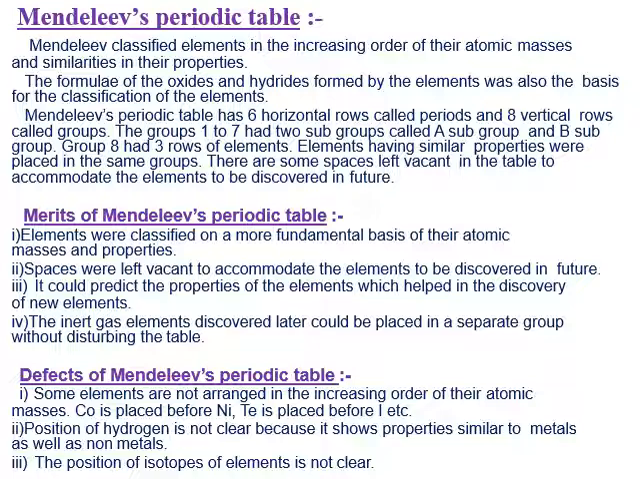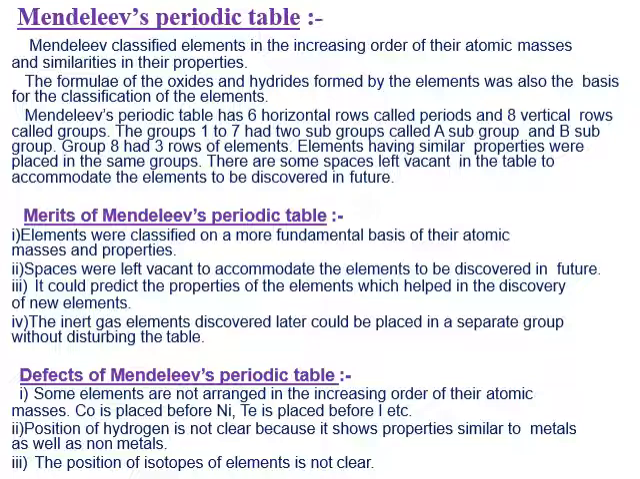Groups 1 to 7 had 2 subgroups called A subgroup and B subgroup, and group 8 had 3 rows of elements. Elements having similar properties were placed in the same groups. Some spaces were left vacant in the table to accommodate the elements to be discovered in the future.